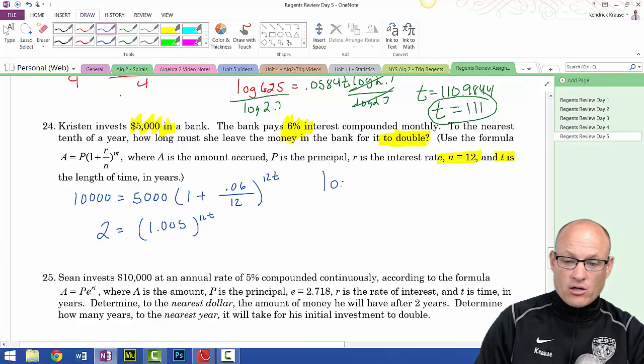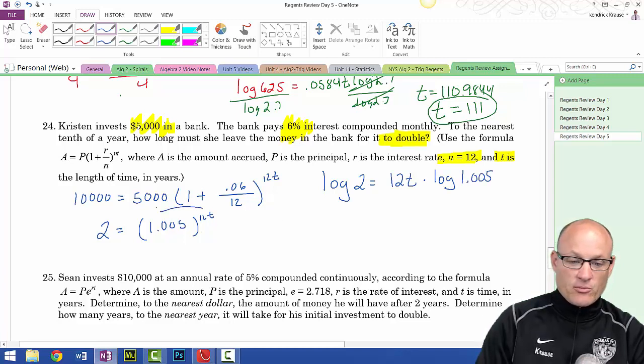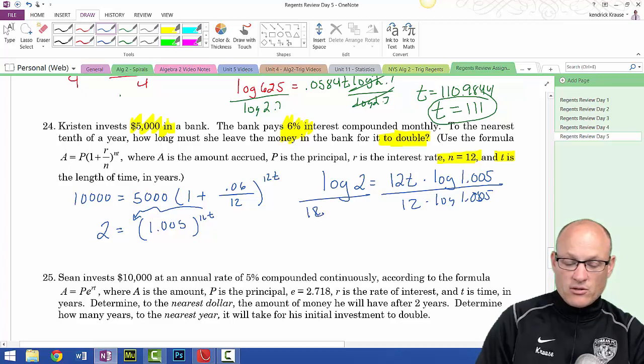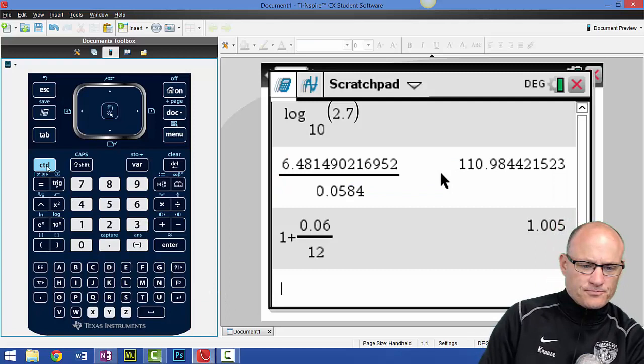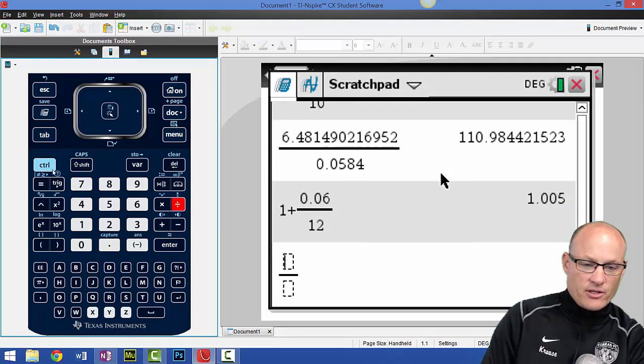So I'll do log of 2 is equal to, remember this thing goes out front, 12t times the log of 1.005, right? Because we're going to take the log and the exponents come out front. So I want to get t by itself, so I'm going to divide by all of this. 12 times log of 1.005.